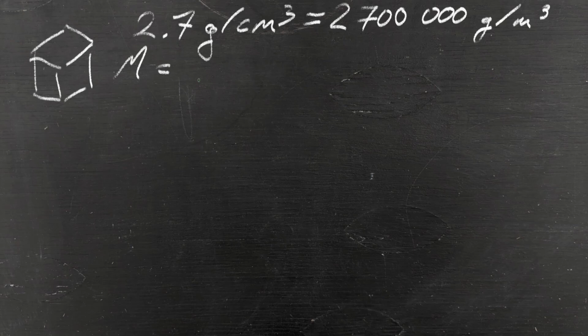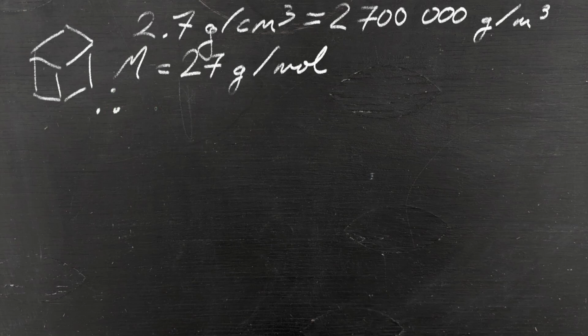If we approximate each aluminium atom to be a cube, we can look at it and say, well, how many of these tiny little cubes are there inside our cubic meter of aluminium?